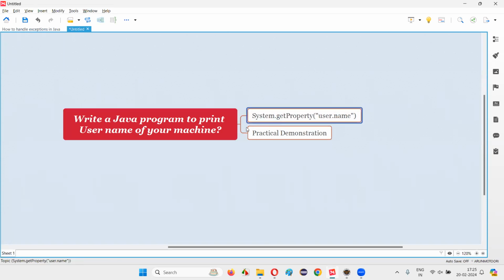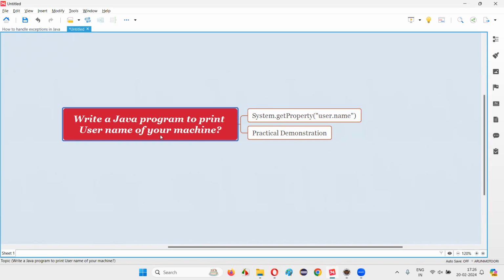The answer is, we have to run this statement known as System.getProperty, and as a property name, we have to pass user.name. Here in this statement, System is a predefined class in Java, and it has a lot of predefined methods, where getProperty is one of the predefined static methods of the System class. Hence, we are able to call this method directly using the class name, that is System.getProperty. And in this getProperty method, we have to pass an argument in double quotes. The property name is user.name to retrieve the username of the machine who is actually running this Java program.